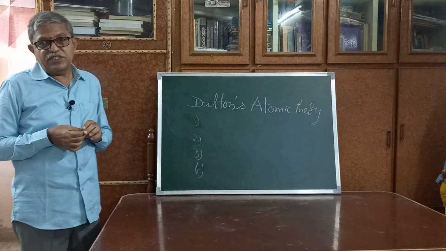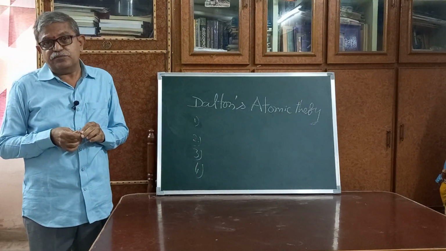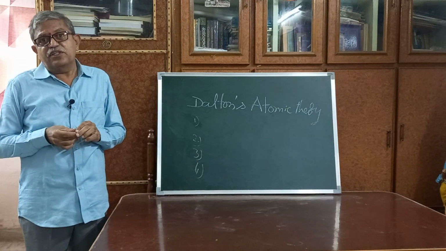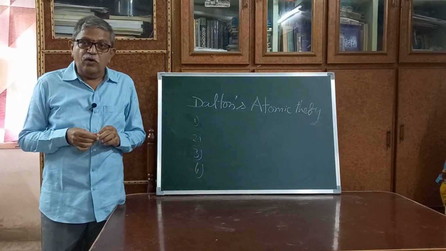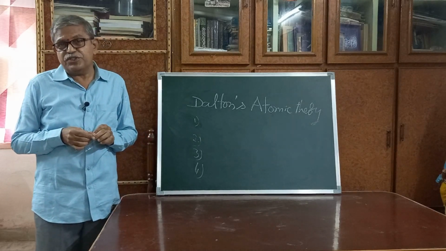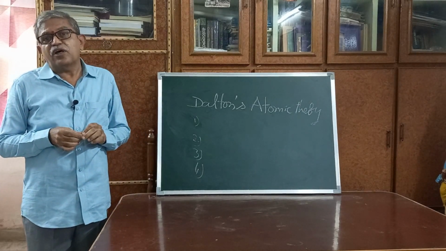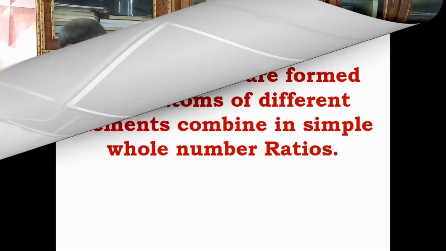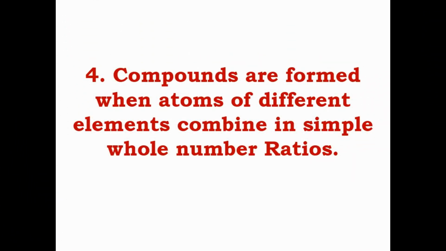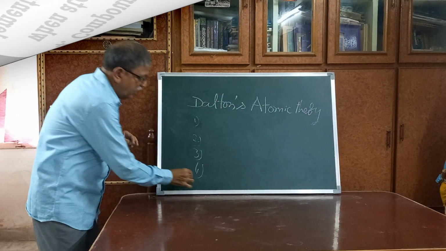The fourth postulate is the formation of compounds. Atoms of different elements combine in whole number ratios or simple ratios to form compounds.